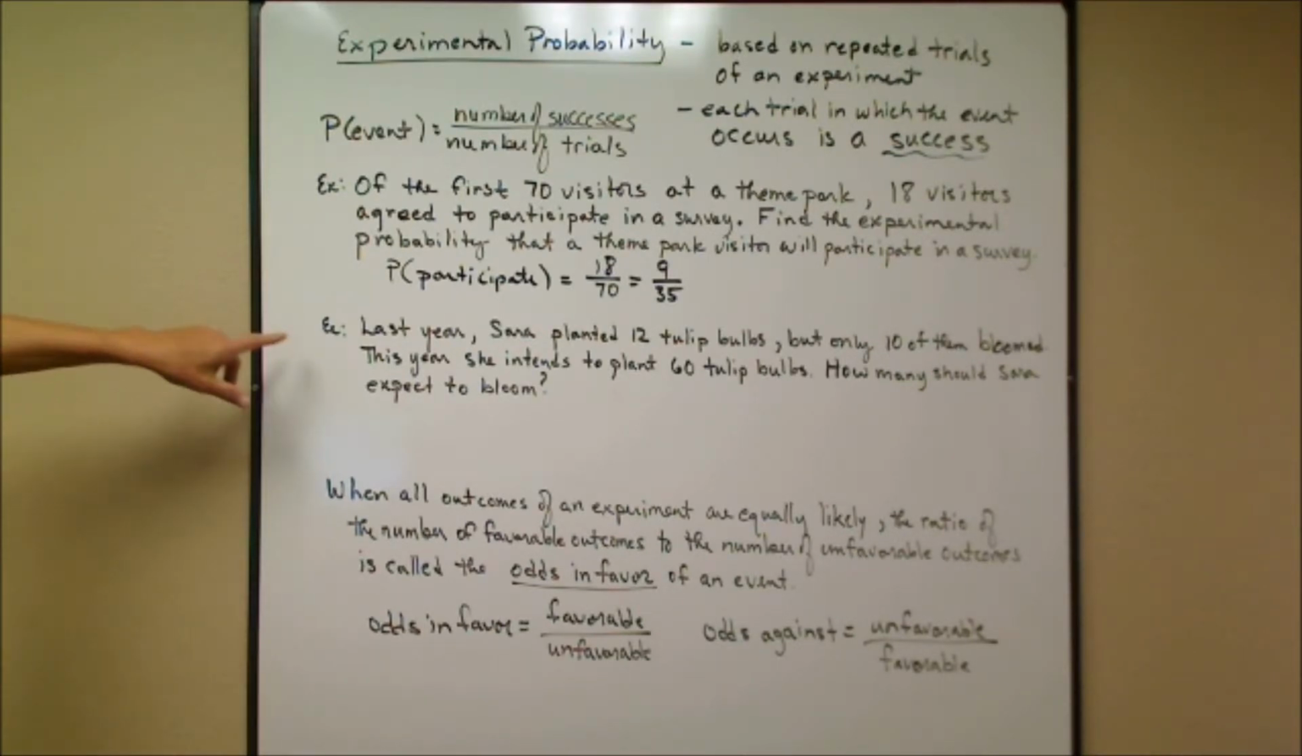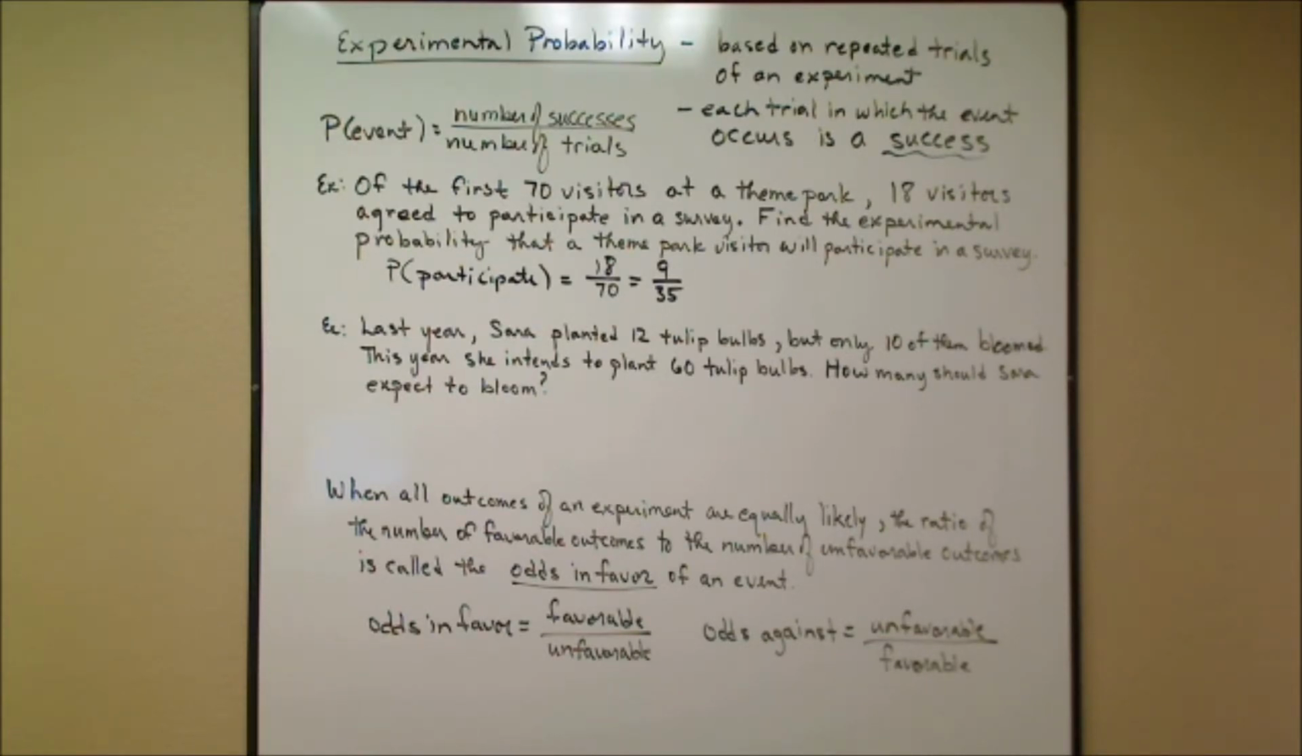All right, the next one up. Now this is going to involve experimental probability, but it's an expectation problem, and you will see this a lot, including proficiency. Last year, Sarah planted 12 tulip bulbs, but only 10 of them bloomed. This year, she intends to plant 60 tulip bulbs. How many should Sarah expect to bloom?